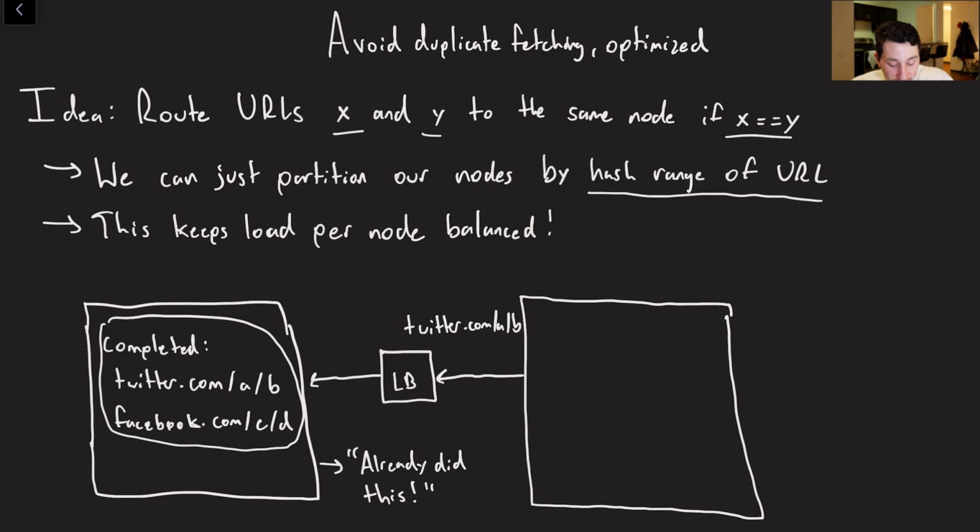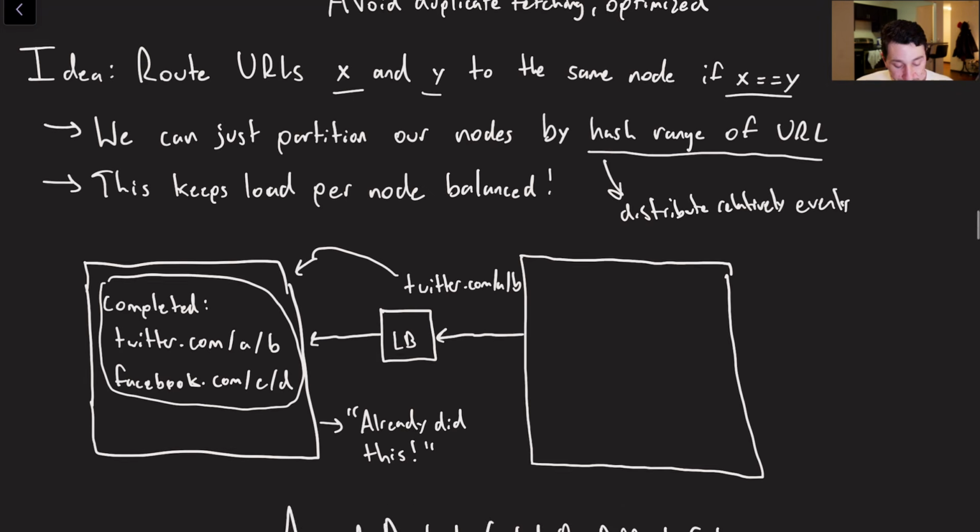And so if a node finds that an incoming URL, say twitter.com/a/b, has already been processed, it's going to say, I don't need to process this, I've already done it. So we have this already cached table, and since we're already sending these URLs around, we can avoid an extra networking call. Additionally, because hash range should distribute relatively equally, because it's pretty much random how hashes work, if it's a good hashing function, it should distribute our range nicely. Then this should also keep our load relatively balanced on each node.